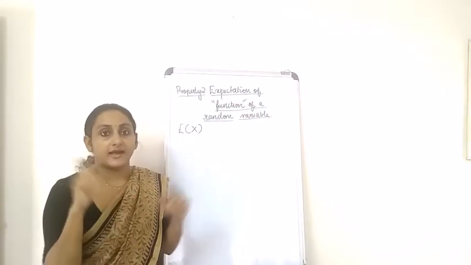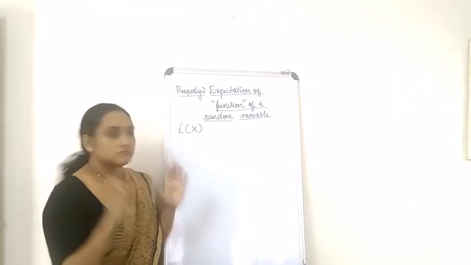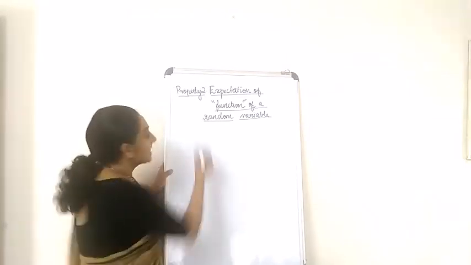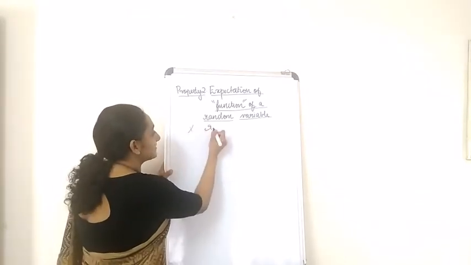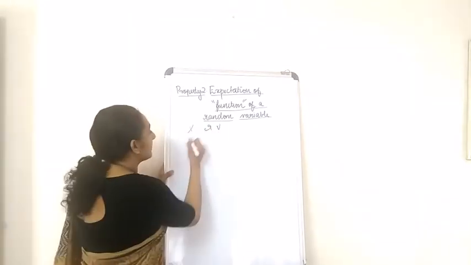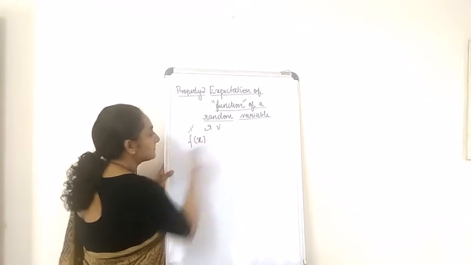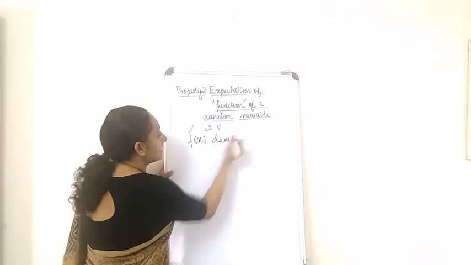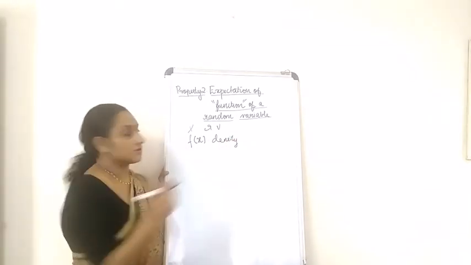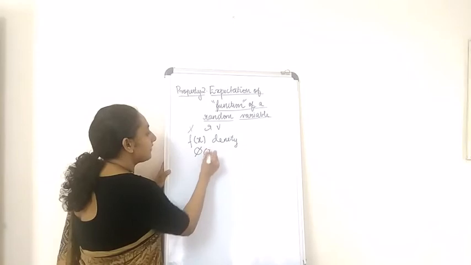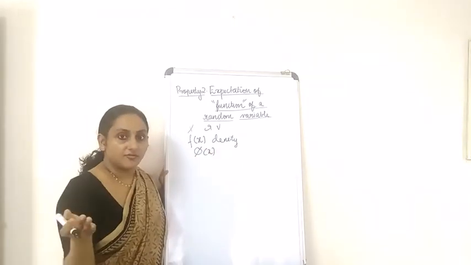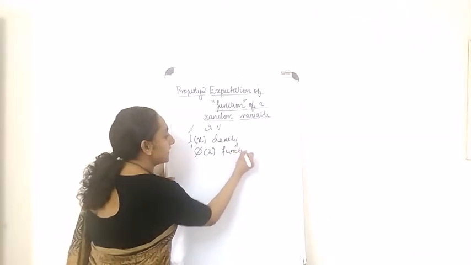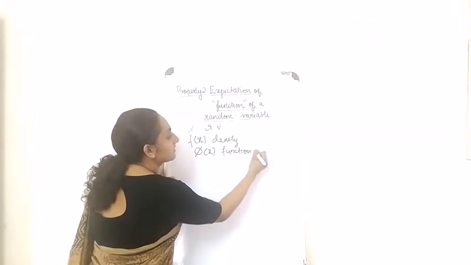So before that I have to introduce some terms. You are already familiar with x, right? X is the random variable. Then f of x is the density function. Then comes another function called phi of x. Now phi of x is a function of x. Phi of x is a function of x. So this is the new person.